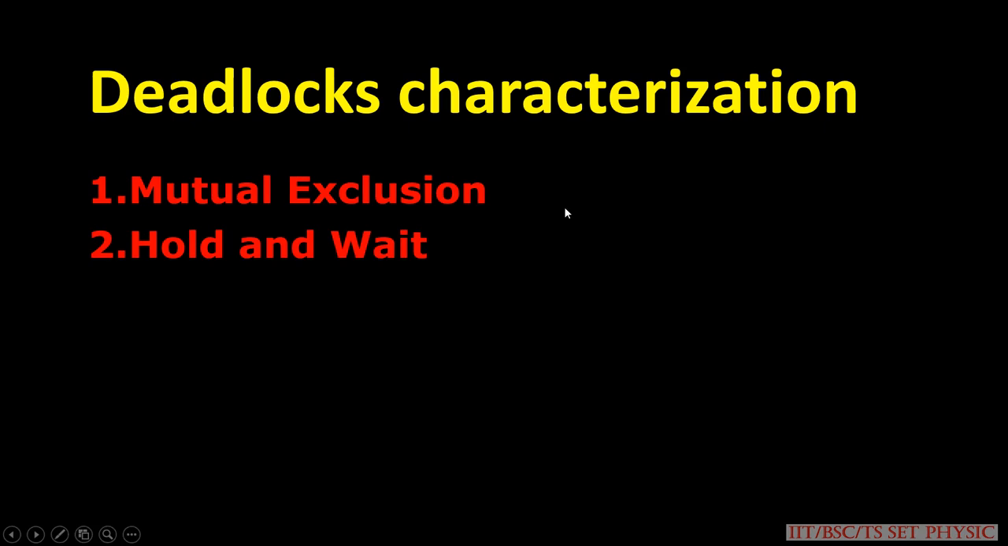And deadlock characterizations: first one mutual exclusion, second one hold and wait, third one no preemption, and fourth one circular wait.